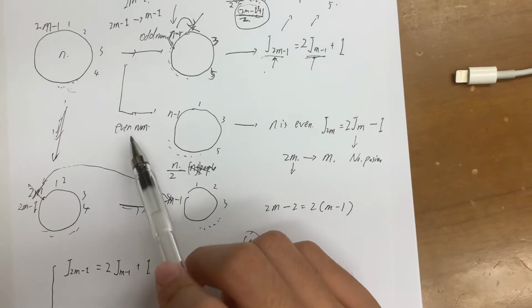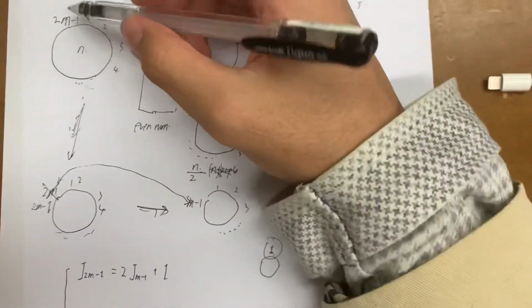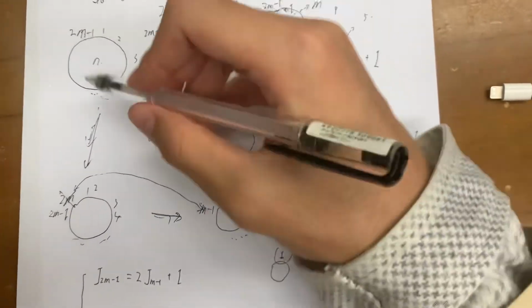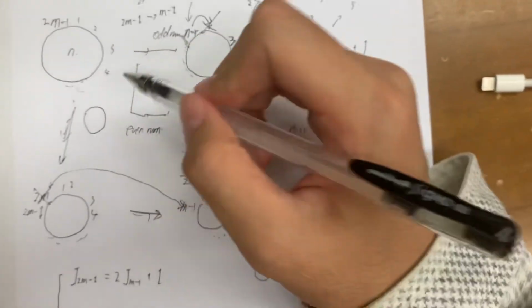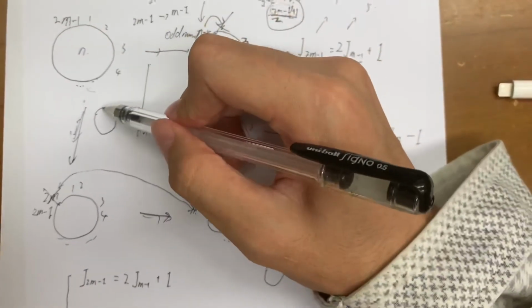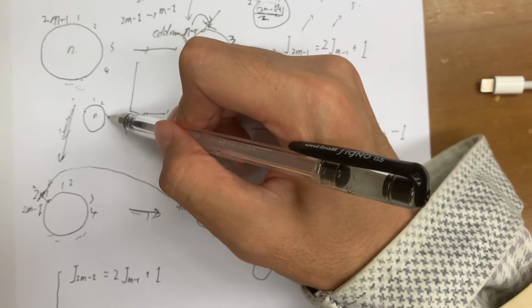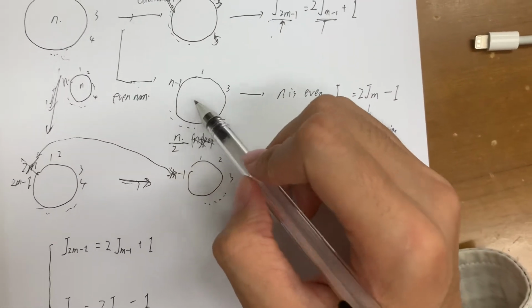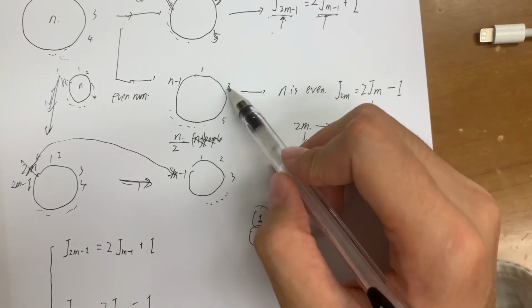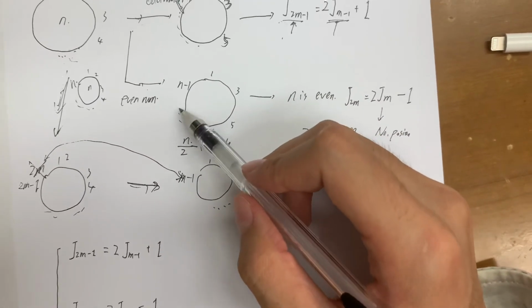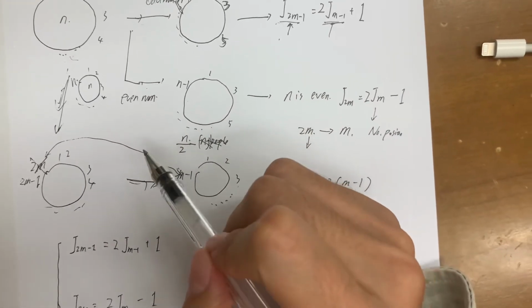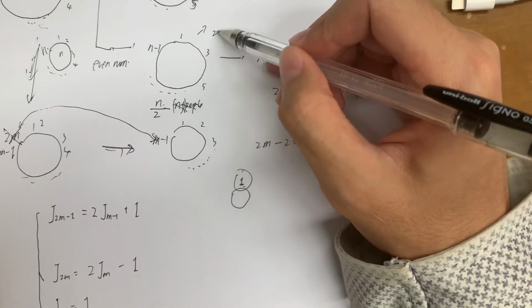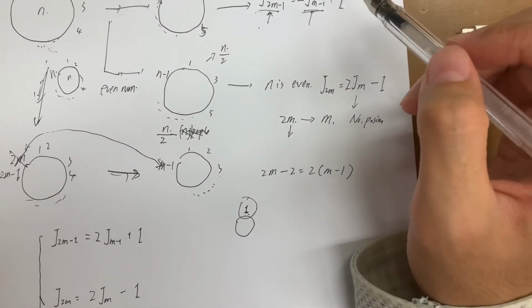For the even number, we label as follows. Suppose we don't know what it will become, so we just label that there are n people: 1, 2, 3, 4, and so on, up to n. After recursion, they commit suicide. The people who survive are 1, 3, 5, and so on, to n minus 1, because n is an even number. So what we have left here is n over 2 people.